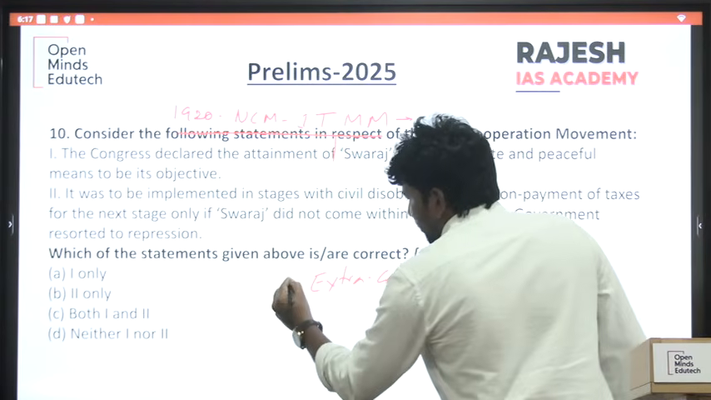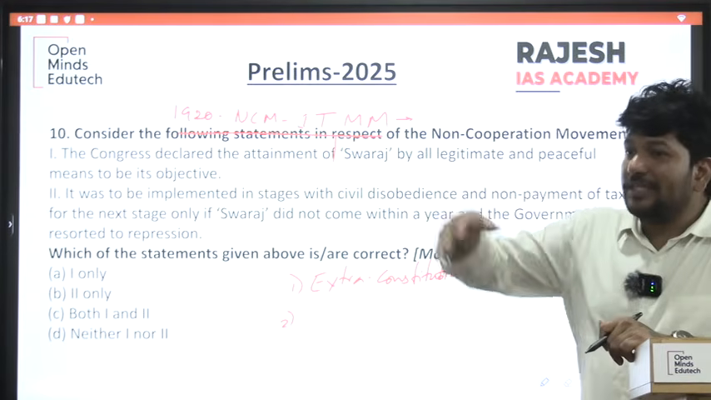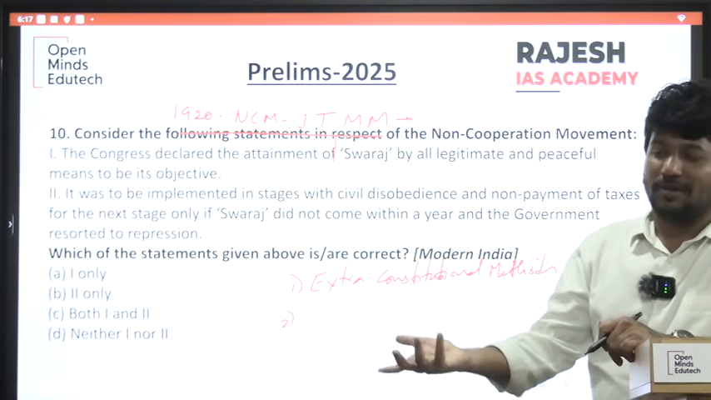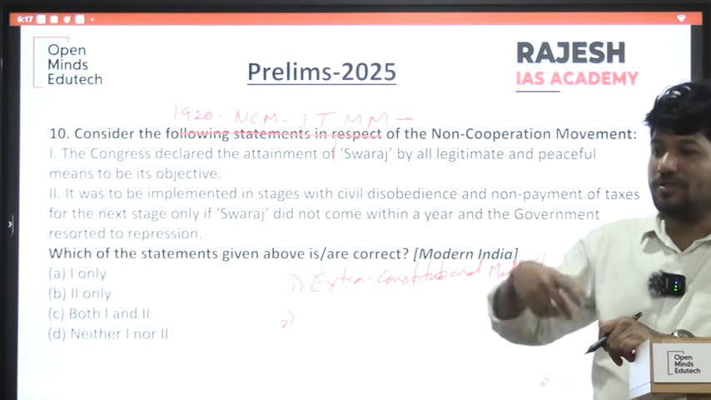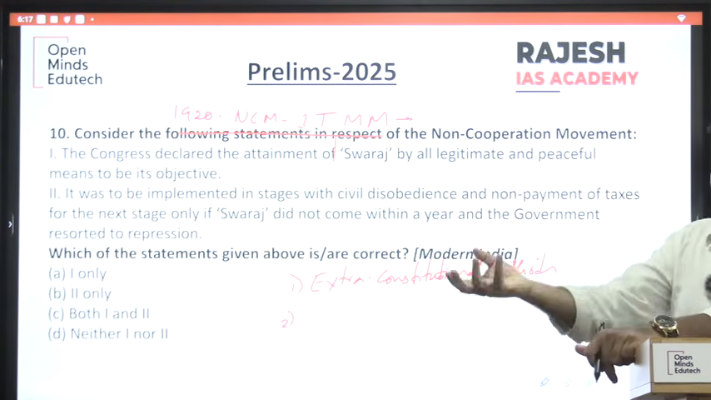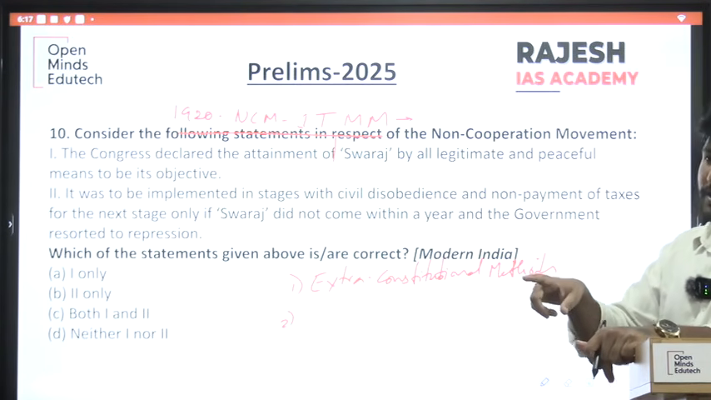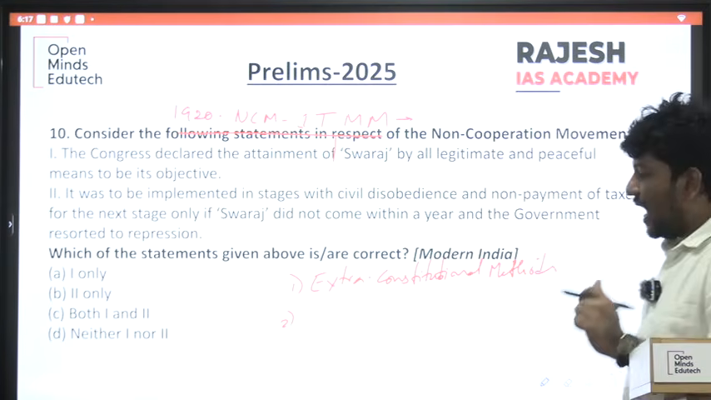Next one. They also said we will get Swaraj within the empire, if possible. If not, outside the empire. This is also something you should know. Within the empire means dominion status. If not, full independence. So this is also changed. Another one is what?